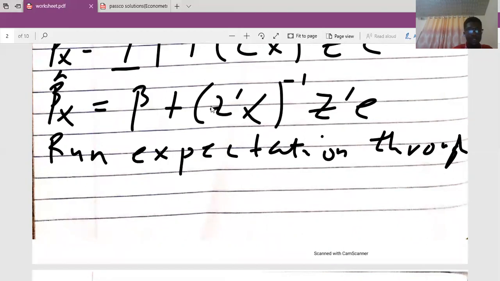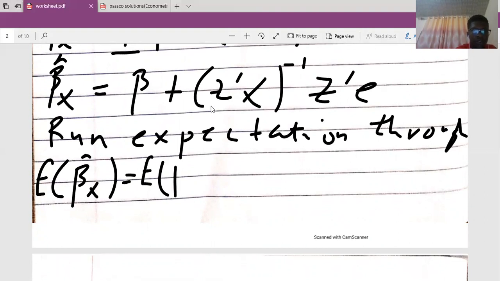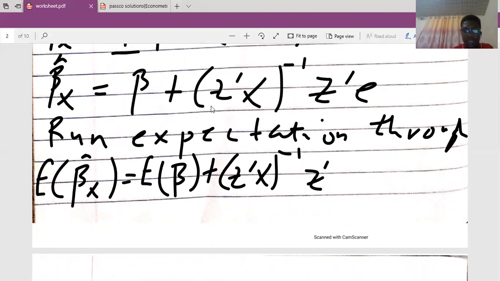So I'm going to get the expectation of beta X cap to be equal to the expectation of beta plus Z prime X inverse Z prime E.